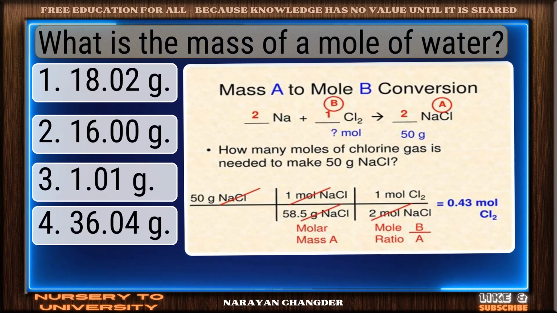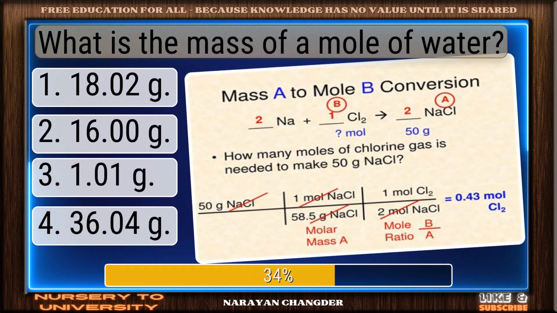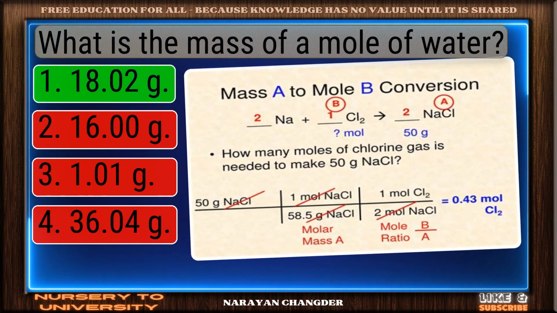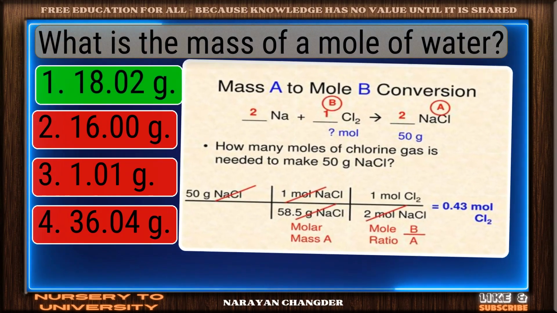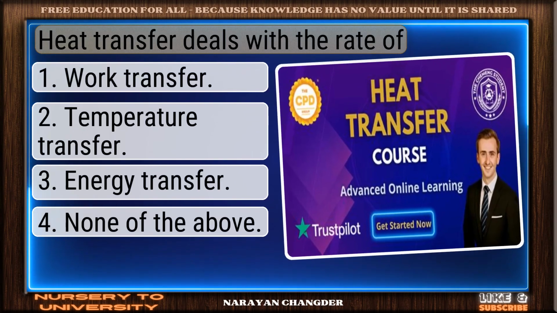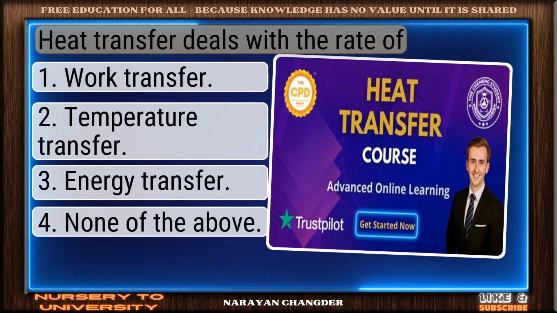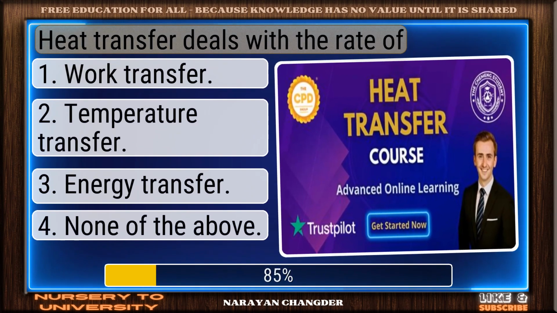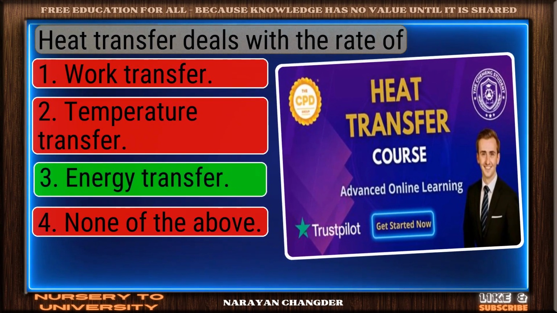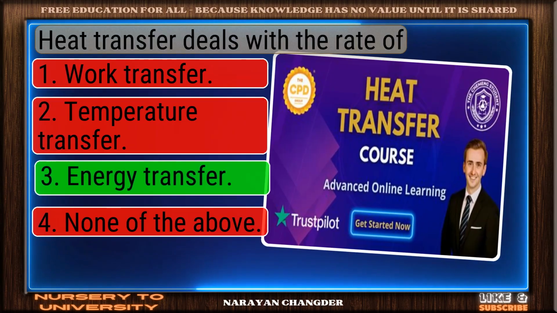What is the mass of a mole of water? Strong choice. 18 point 0 is the right answer. Heat transfer deals with the rate of. On track. Energy transfer is the correct answer.